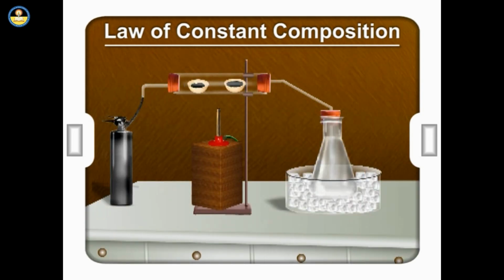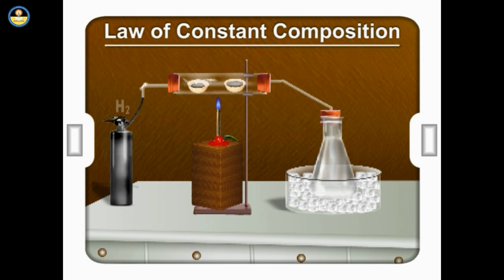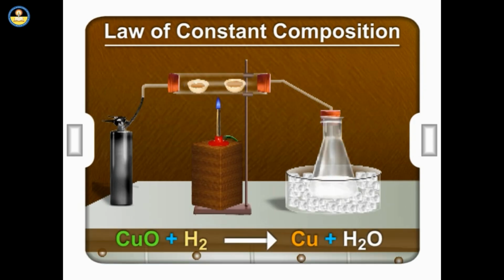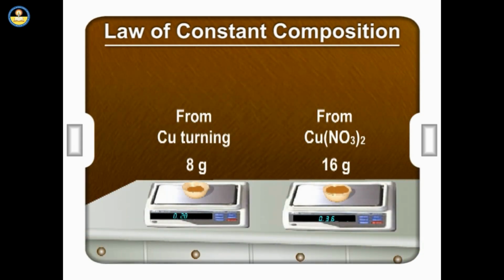When H2 is passed over copper oxide obtained from different sources, we find that CuO is reduced to copper and H2O. CuO plus H2 gives Cu plus H2O. When the copper obtained is weighed, we find that in the first case it is 8 grams and in the second case it is 16 grams.